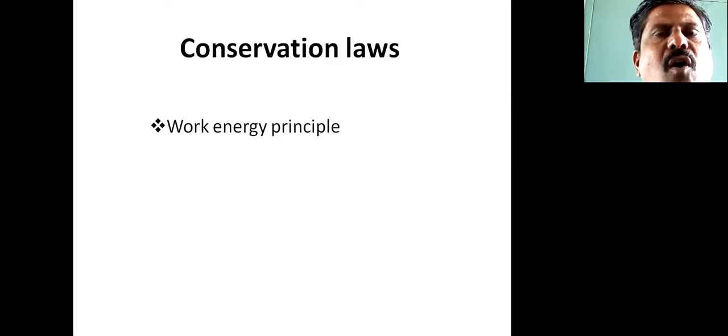The sum of all the energy in the universe remains constant. Energy is always conserved when transformed from one form to another. These are the different ways of stating the law of conservation of energy.